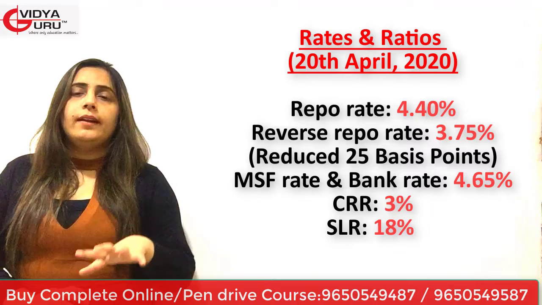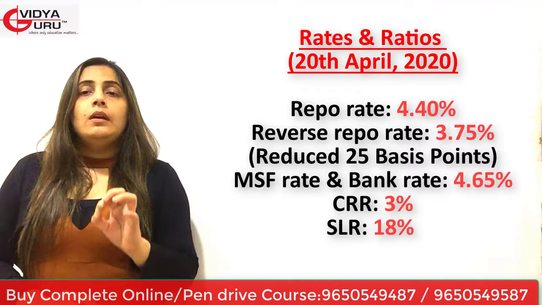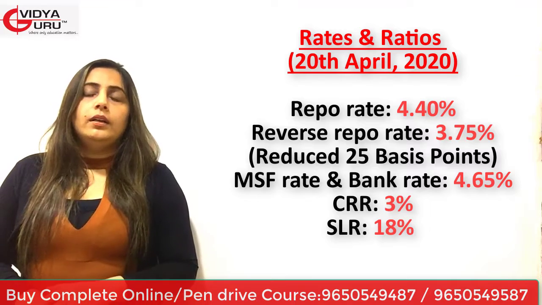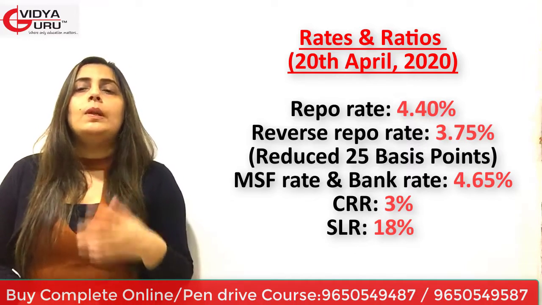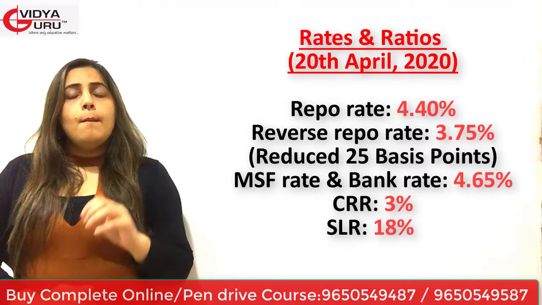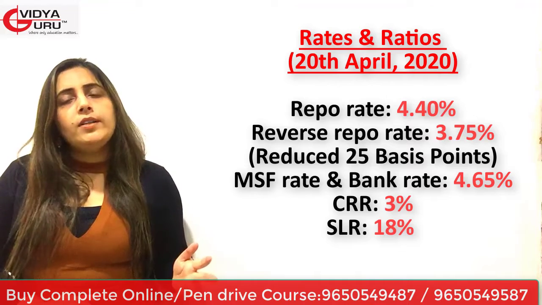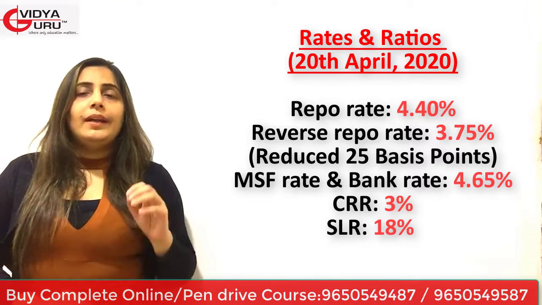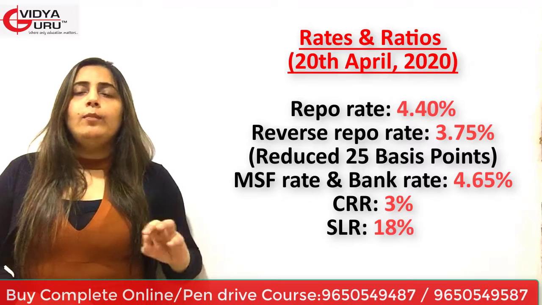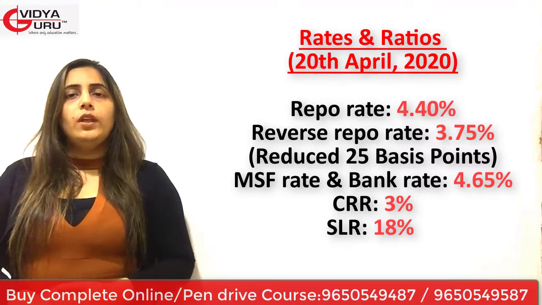So till this date, repo rate is 4.40%, reverse repo rate decreased by 25 basis points and has become 3.75%. Marginal standing facility rate and bank rate remain 4.65% only. CRR, cash reserve ratio, is 3%, but SLR was 18.25%. Now it is 18%. Let's move to the other point.